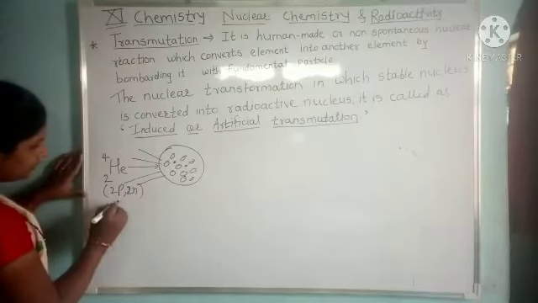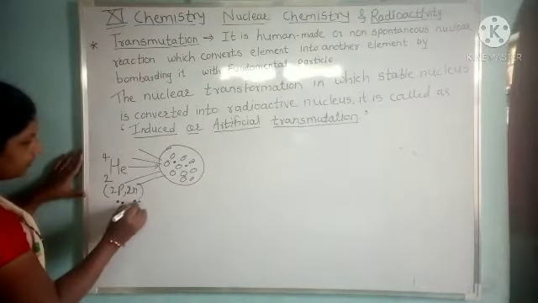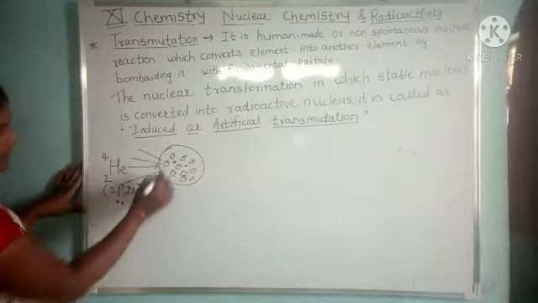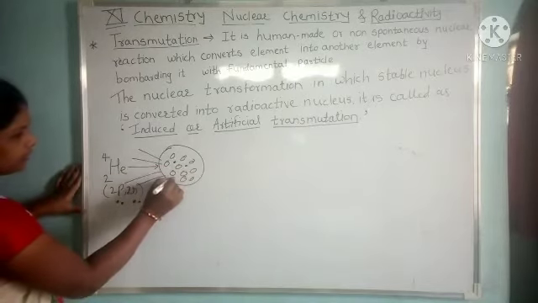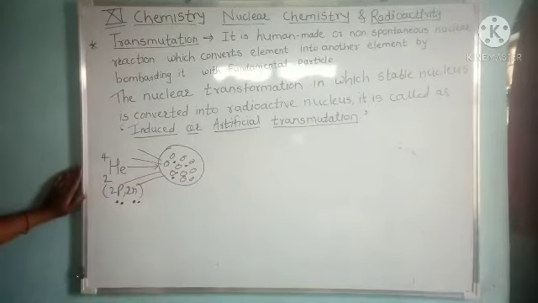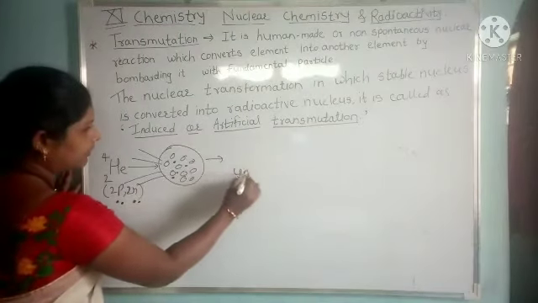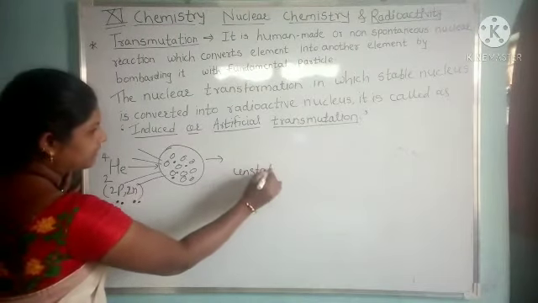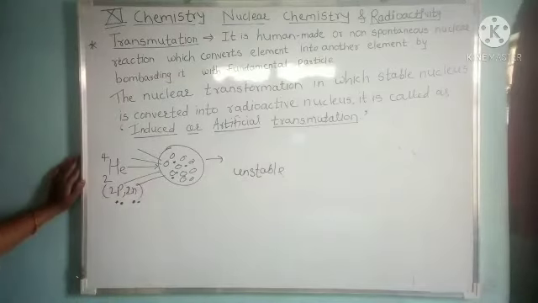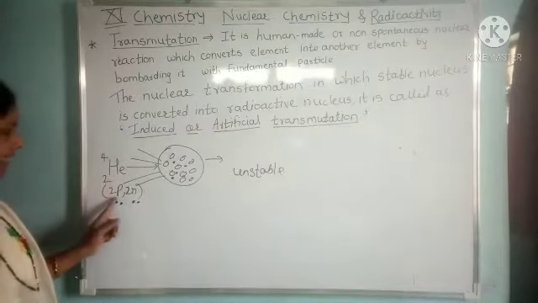Suppose we show the two protons and two neutrons like this. If they enter into that element, then the nucleus of that element becomes unstable, and the proton of the bombarding element